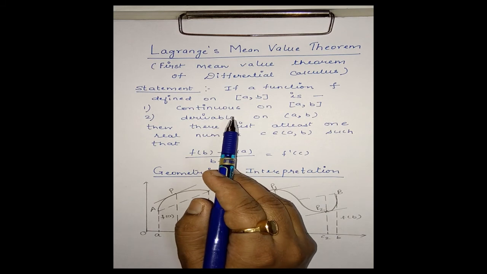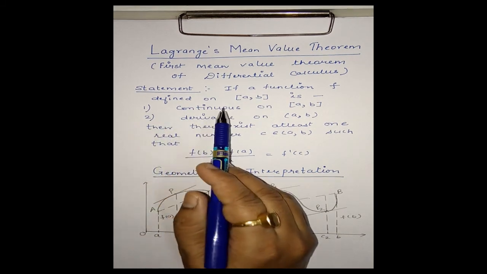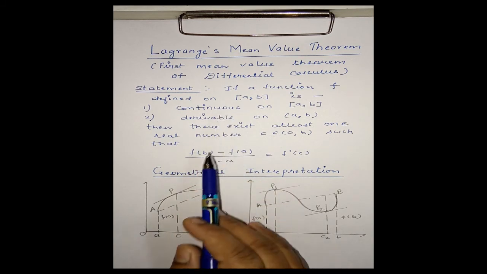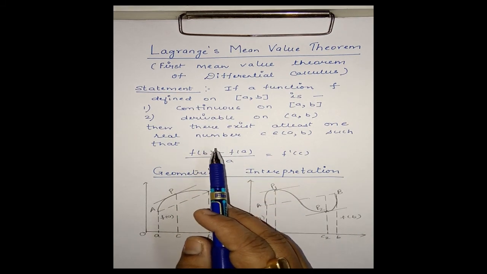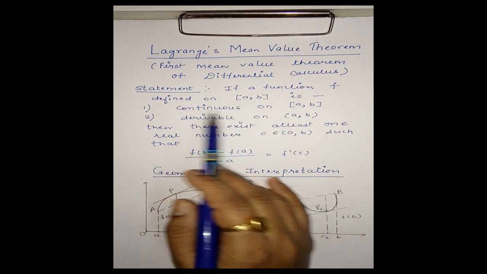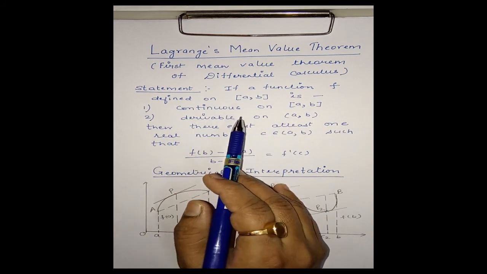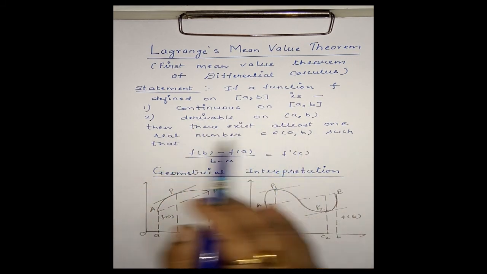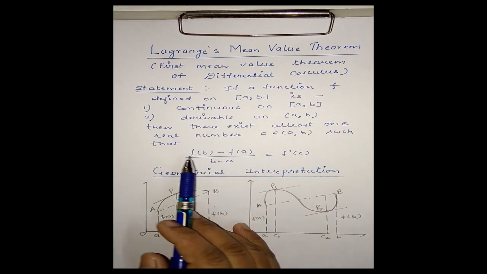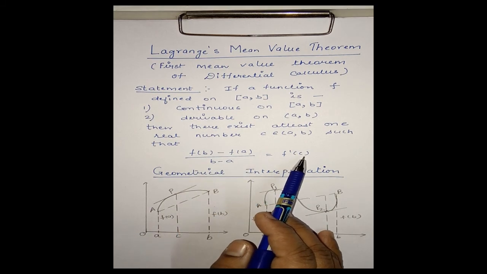Here we have two conditions, and in Rolle's theorem which we have studied, we have three conditions. Other than these two, we have a third condition also, f(b) is equal to f(a). But here we have only two conditions, continuous and derivable. If these two conditions are satisfied, then there exists at least one real number c in the open interval (a, b) such that (f(b) minus f(a)) divided by (b minus a) is equal to f dash c.